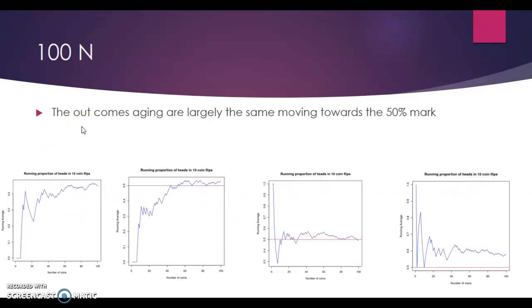The outcomes of these were a little more 50%. And as you can see, most of these graphs are reaching the 50% mark, except for this one right here. This one's still a little more biased in its approach. But these two are definitely hitting 50%. And the outcome is largely the same, moving towards the 50% mark, like I said.